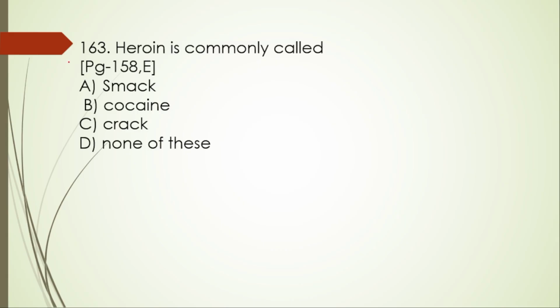So here it is commonly called smack. Heroin is a potent opioid drug synthesized from morphine, which is a naturally occurring substance extracted from the seed pod of the poppy plant. Okay, so it is commonly called smack.